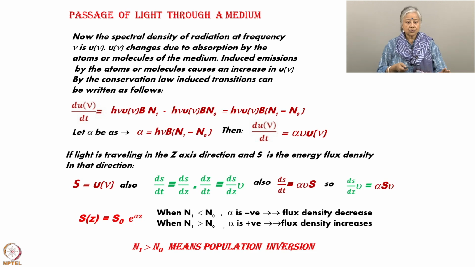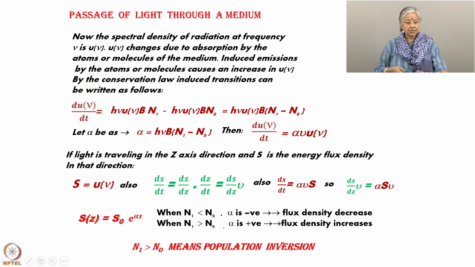So, consider now that the spectral density of radiation at frequency nu is given by u nu, as I have explained in the previous slide. U nu changes due to absorption by the atoms or molecules of the medium, and induced emission by the atoms or molecules causes an increase in u nu. By the conservation law, induced transition can be written as follows.